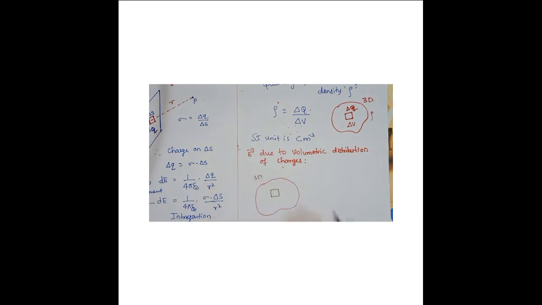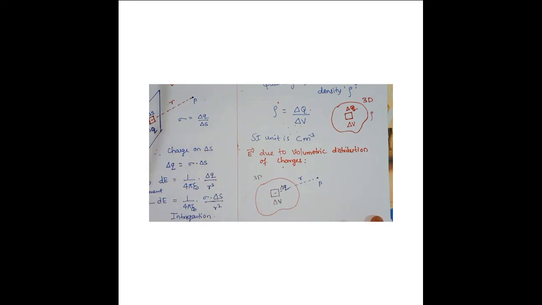For this I have considered a three-dimensional body, and in it a small volume delta V. The charge present here is delta Q. At a point P outside, the distance between this element and P is R. At point P we have to find the electric field due to this small volume element.